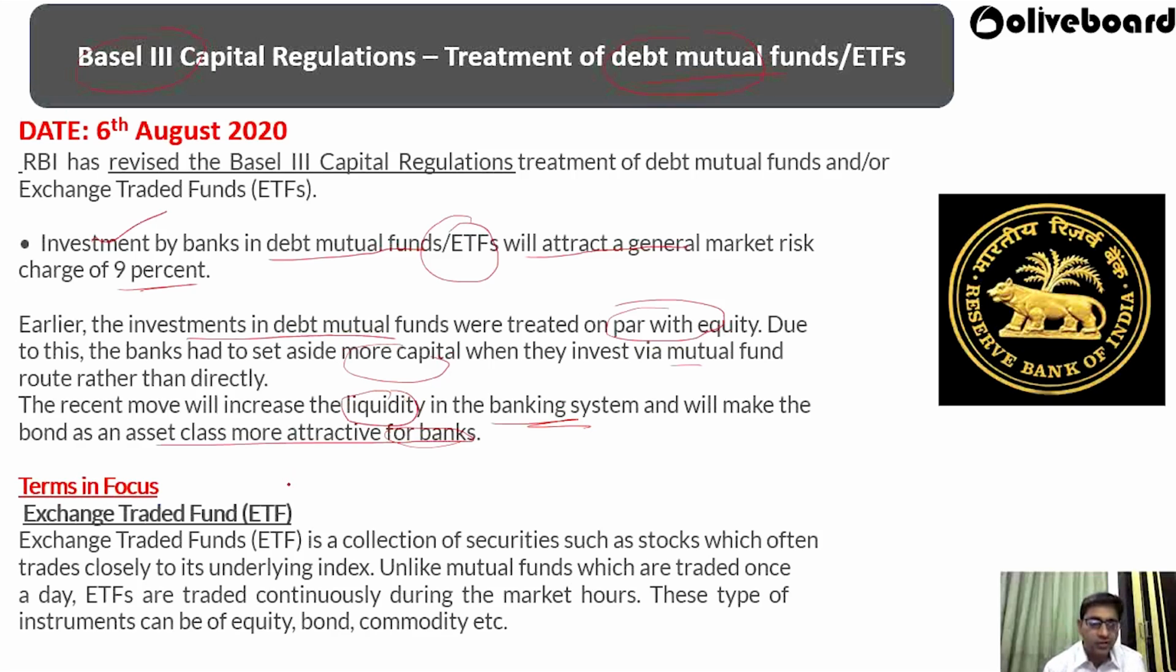So what are exchange traded funds? ETFs are a collection of securities such as stocks which often trade closely to the underlying index. Unlike mutual funds, which are traded once in a day, exchange traded funds are traded continuously during the market hours. So this is the difference between the mutual fund and the exchange traded fund. These types of instrument can be of equity, bond or a commodity.